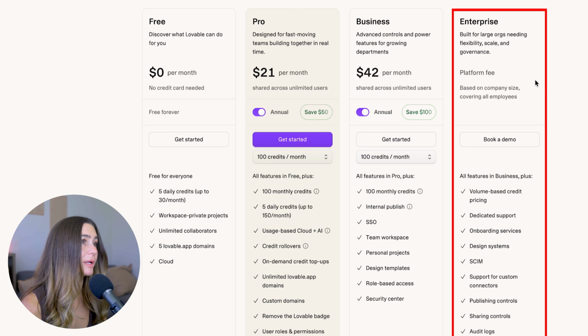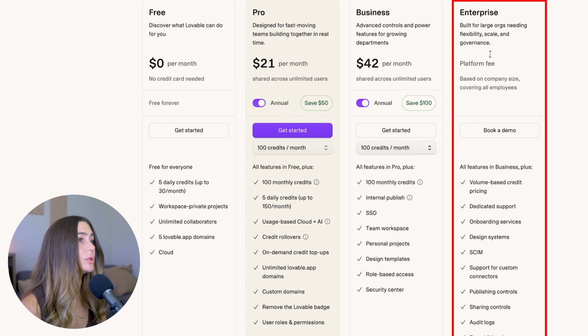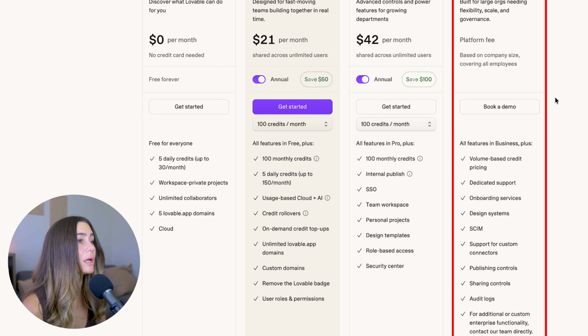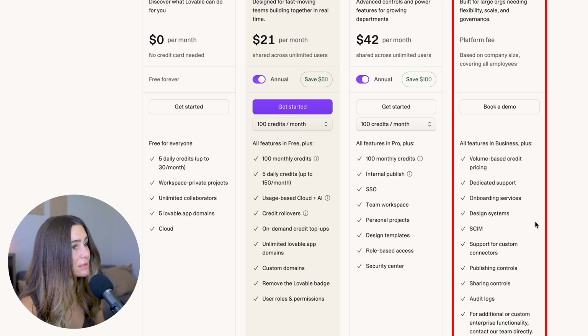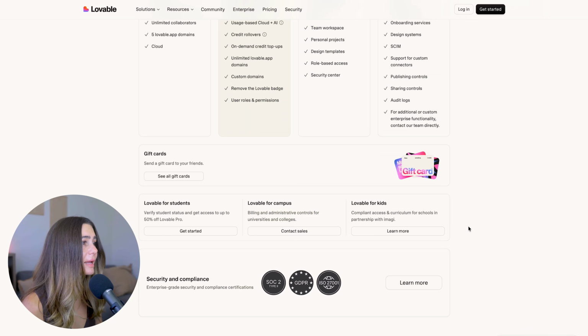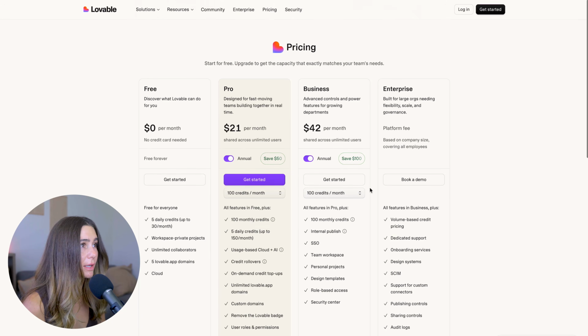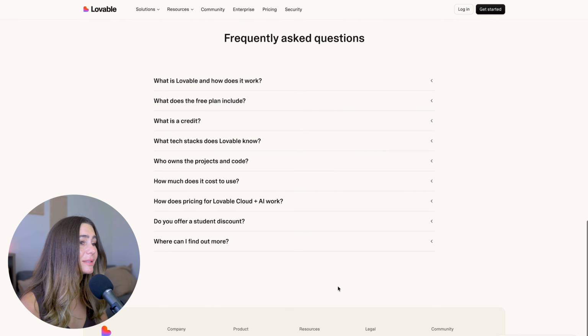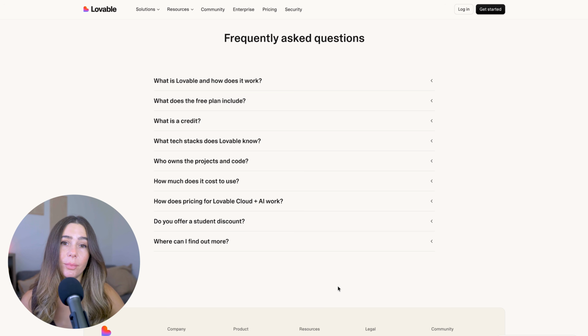Then their enterprise plan is built for large organizations needing flexibility, scale, and governance. Okay, you do have to book a demo, and it's based on company size, covering all employees. You get all features in business plus volume-based credit pricing, dedicated support, onboarding services, design systems, publishing controls, sharing controls, audit logs, and so much more. Again, you can go ahead and use our link and check out even more. But honestly, if I was you, I would just get signed up with the free plan and try it out for yourself and see if you actually like it and if it fits the vibe of what you're going for.